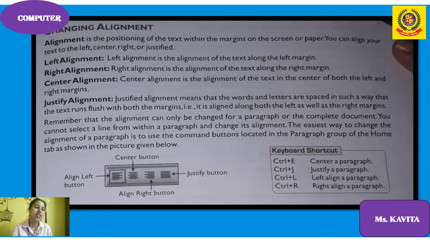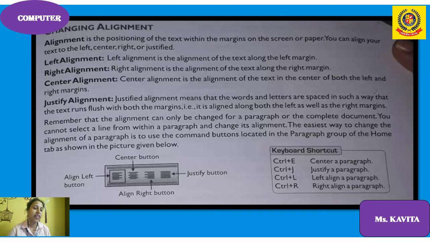Left alignment is the alignment of the text along the left margin. Right alignment is the alignment of the text along the right margin. Center alignment is the alignment of the text in the center, between left and right. Justify alignment means the words and the letters are spaced in such a way that the text runs flush with both margins, means equal. It is aligned along both the left as well as the right, at equal distance from left and right.